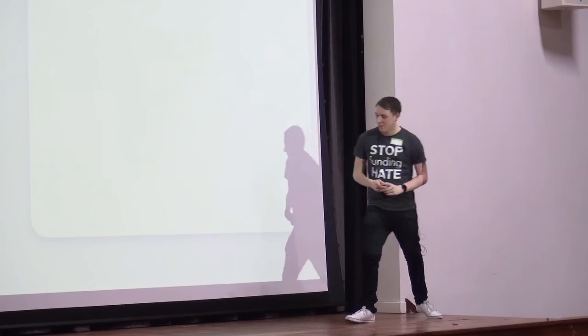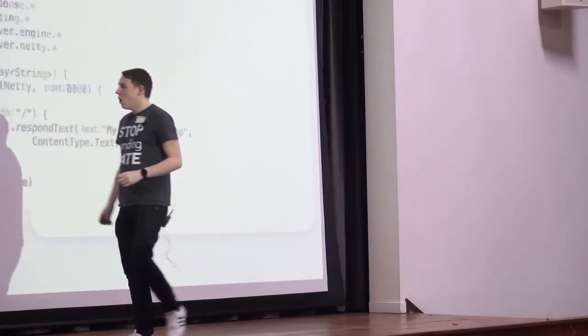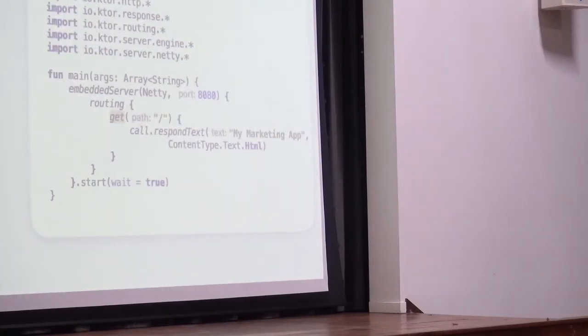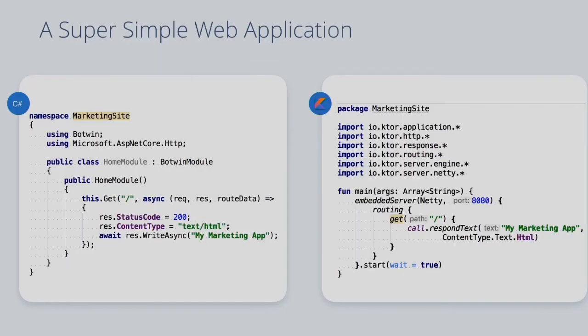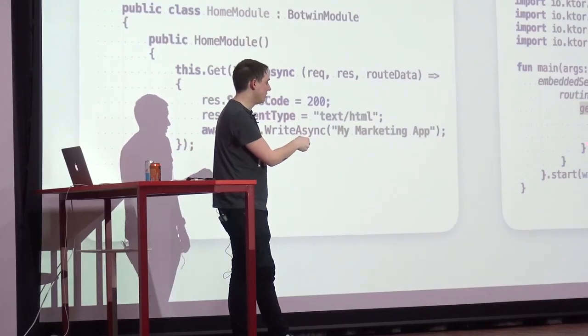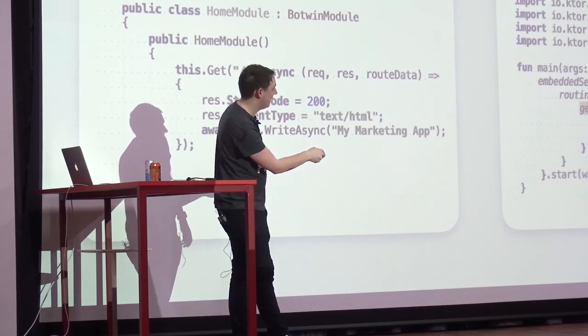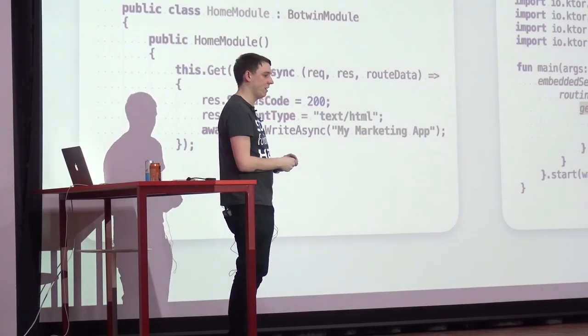If we were to do that in Kotlin, I'd have to move over to this side because there's quite a lot of code for this. We can use something called Ktor, which is a library. I think the JetBrains people wrote this as well, I'm not sure. And this here is an entire application with the Netty web server as well. So what I'm not showing you here is how to host it. What I'm showing you here is the entire setup of an entire application. This here will build and run. This here kind of won't, because you need extra bits. So essentially what we're doing is having an embedded server, taking in some arguments, doing some routing stuff. And the path helper things you see here, that's IntelliJ being helpful and saying, this is what this parameter is.